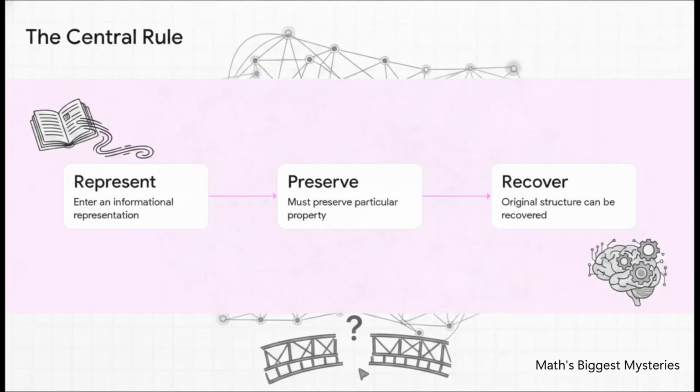So how does it work? Well, the UIM framework relies on a really elegant central rule with 3 basic steps: represent, preserve, and recover. Think of it like translating a famous novel into another language, and then translating it back into the original. If a crucial chapter goes missing during that translation, the whole story stops making sense, right? UIM forces us to ask, when we try to solve a complex math problem by changing its form, what exact piece of information gets lost? Pinpointing that missing piece shows us exactly where our mathematical map is broken.